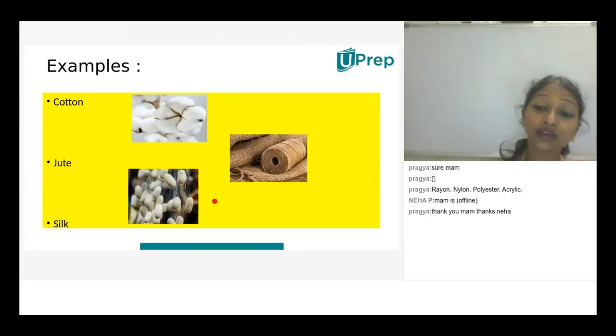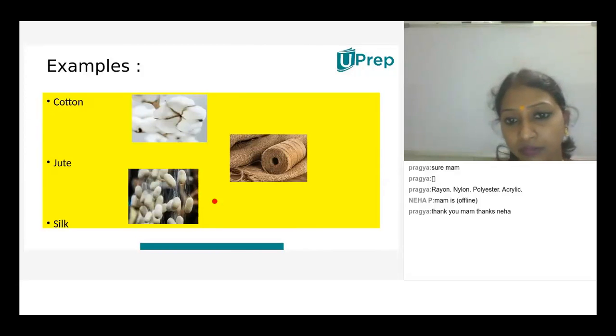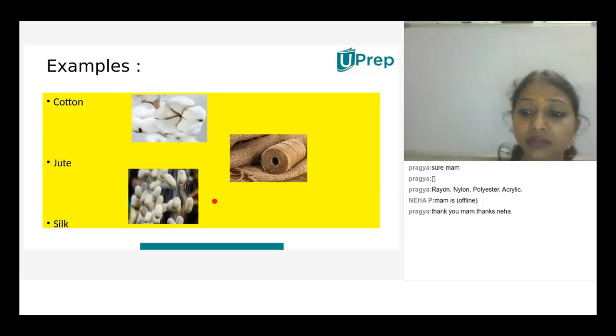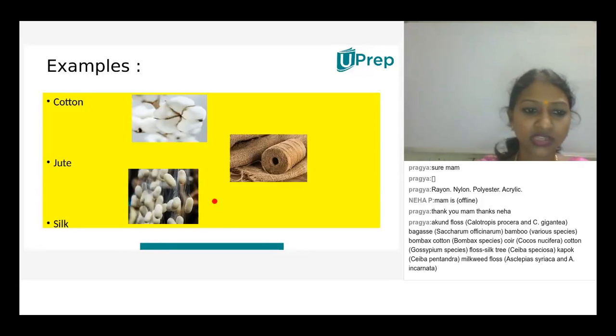But wool, how wool is formed, generally it is directly from the fleece of the animal. Okay, so when we go with cotton, definitely we know how cotton is obtained. Cotton is obtained from the cotton plant. So these are the various types of cotton.